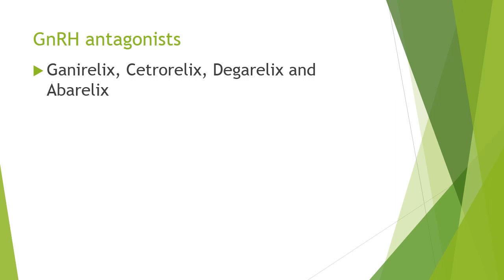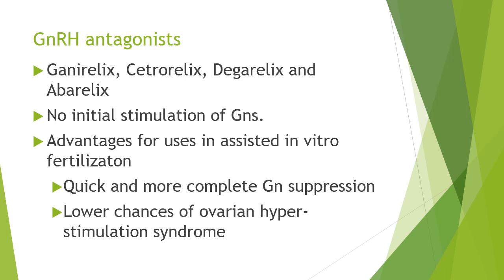The problem with these drugs was that they cause initial stimulation and later on inhibition of release of gonadotropins, while these antagonists, that is ganirelix, cetrorelix, degarelix and abarelix, as we can see, there was relin in the analogs and relix in the antagonists. So there is no initial stimulation of release of gonadotropins from the anterior pituitary when these drugs are given, and the other advantages are that they are quick to act and there is more complete suppression of gonadotropin release, and there is lower chances of ovarian hyperstimulation syndrome.